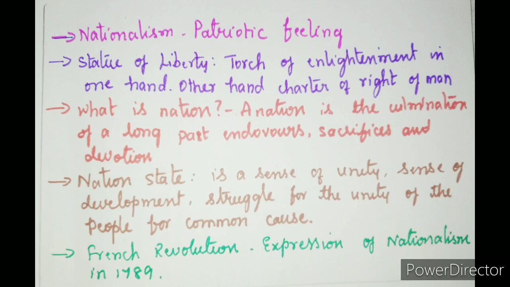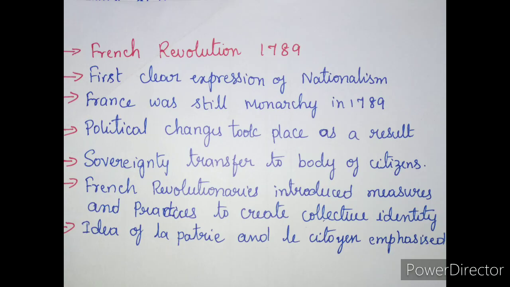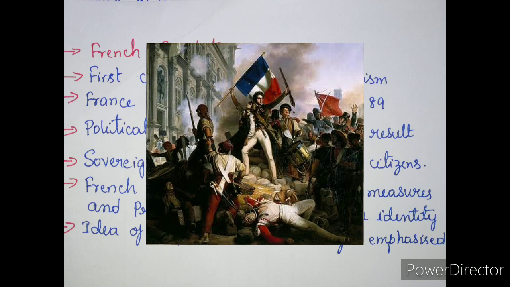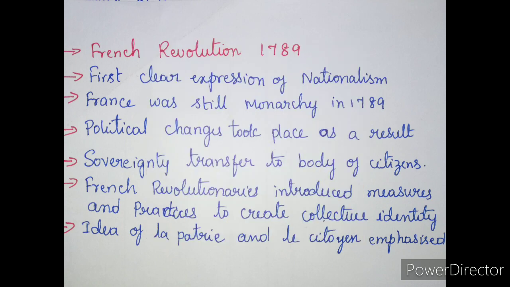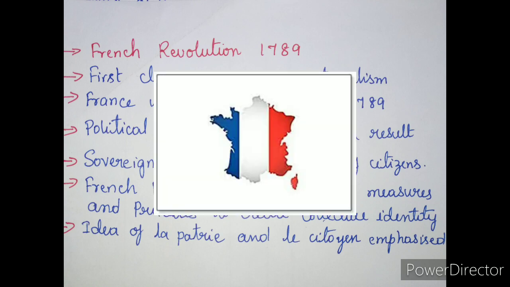Now we move on to the French Revolution, started in 1789. The first clear expression of nationalism started from France. France, as you would remember, was a full-fledged territorial state in 1789. That means it was under a monarchy. After the revolution, the political and constitutional changes that took place in the wake of the French Revolution led to the transfer of sovereignty from the monarchy to a body of French citizens.